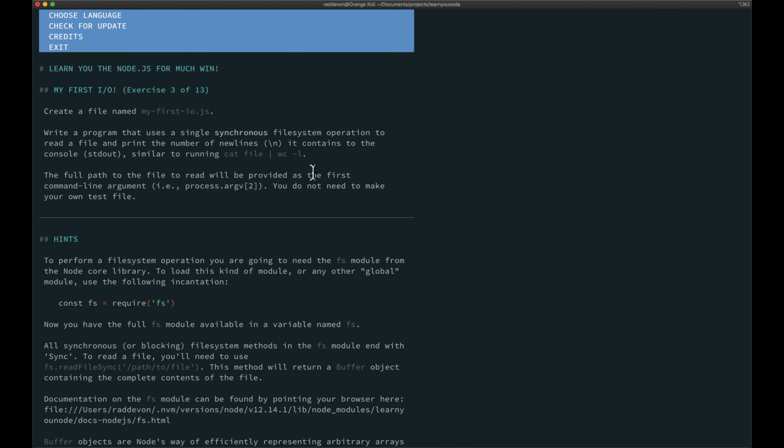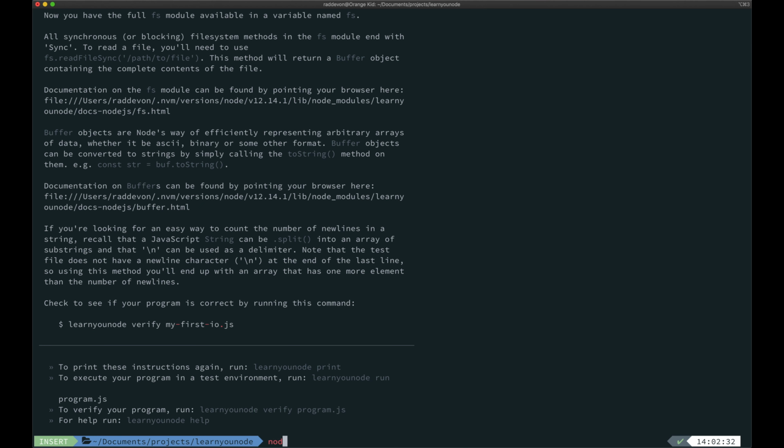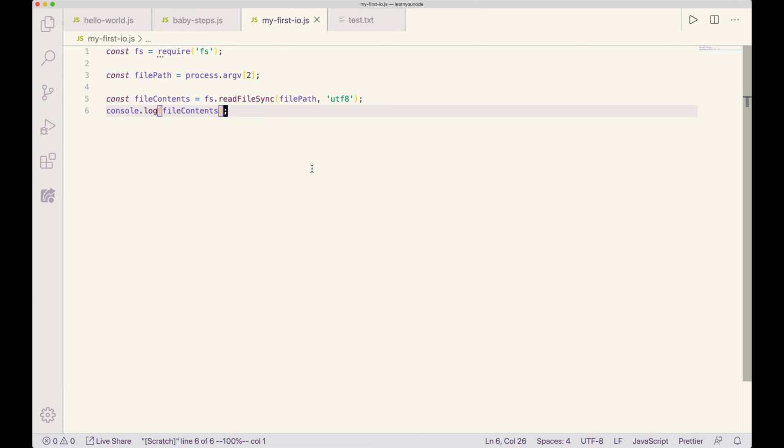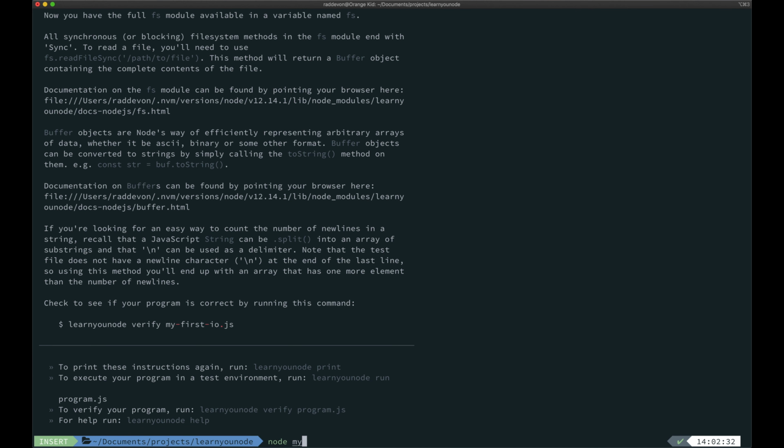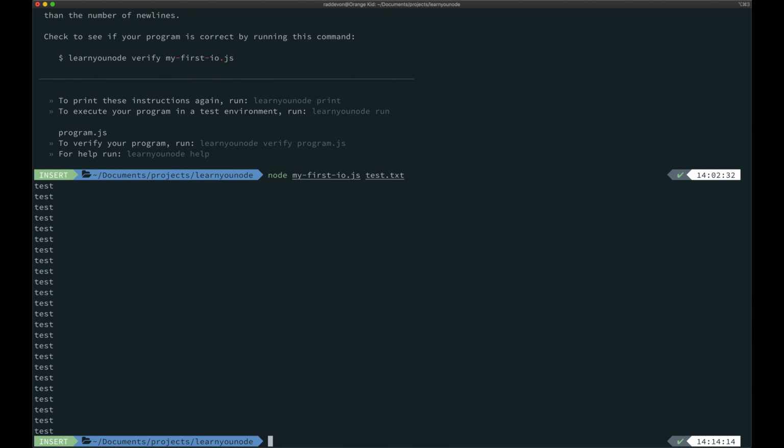Here's how I'm going to run it to test. I'll start with node, and this is called what? My First IO, myfirstio.js, and it needs an argument that is our text file, test.txt. I don't need to give it the full path because it's in the same directory, so it should use a relative path. Let's try it. That's what I thought it should do. That's the contents of the file, and that's just a string.